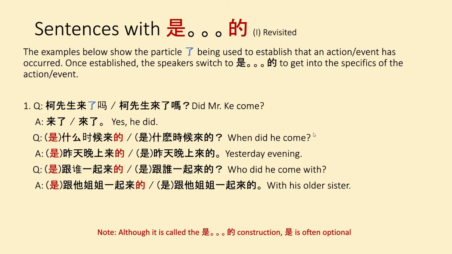And this is the 是什么什么的 grammar point. However, you can also note that 是 is often optional. So you could also just say 什么时候来的昨天晚上来的跟谁一起来的跟他姐姐一起来的 and you would be perfectly fine as well.